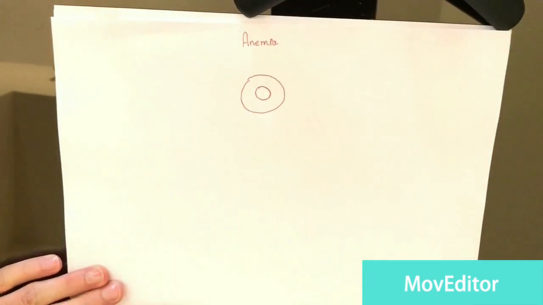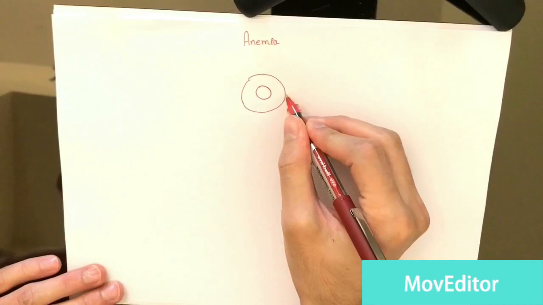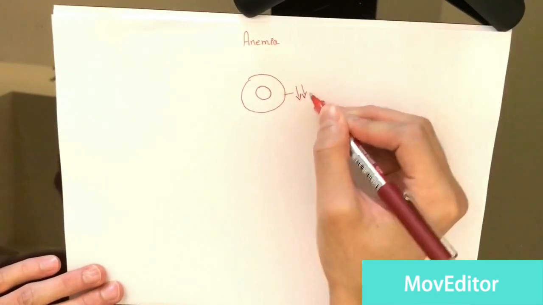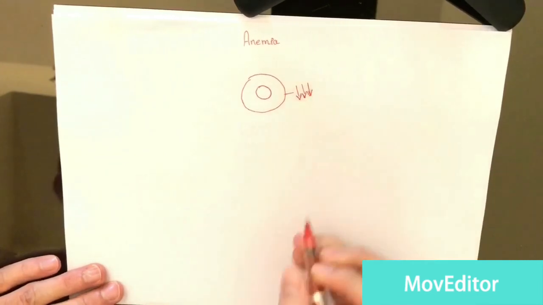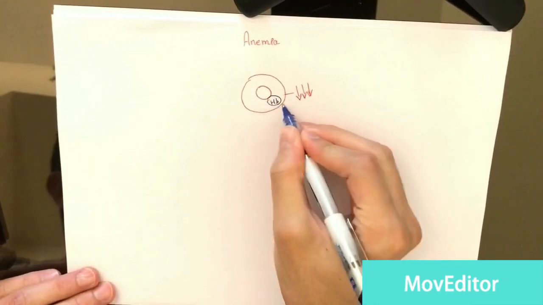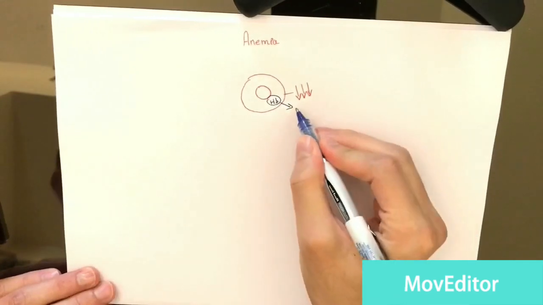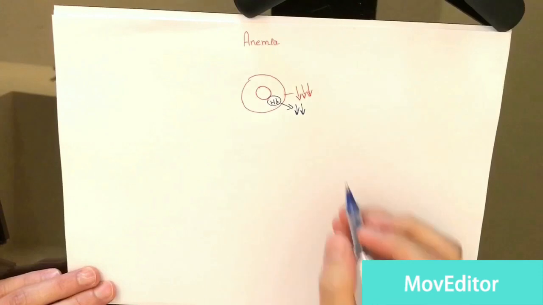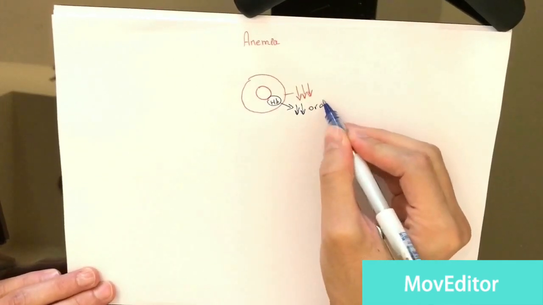We have many different types of anemia, but if we were going to classify or group them, we have types of anemia in which there is a decrease in the red blood cells, and we have types of anemia in which there is abnormality in the hemoglobin, whether we have a low amount of hemoglobin, or we have abnormal hemoglobin.